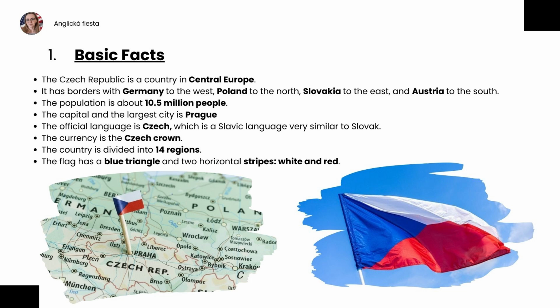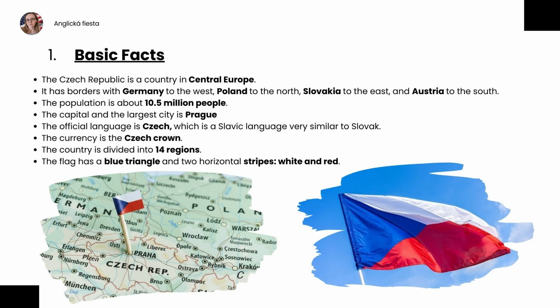The Czech Republic is a country in Central Europe. It has borders with Germany to the west, Poland to the north, Slovakia to the east, and Austria to the south. The population is about 10.5 million people. The capital and the largest city is Prague. The official language is Czech, which is a Slavic language very similar to Slovak.